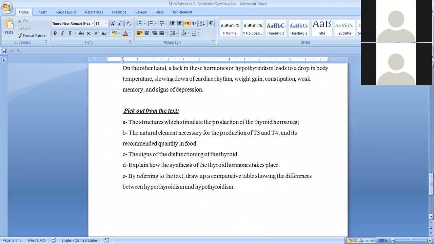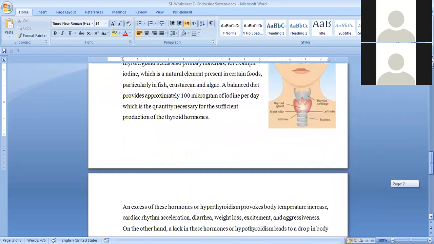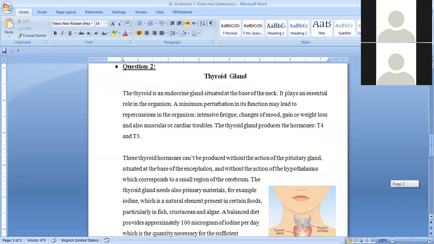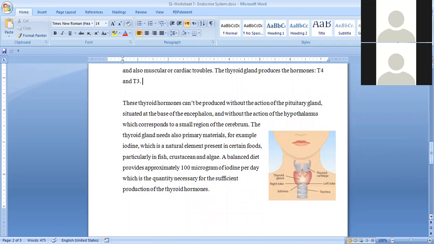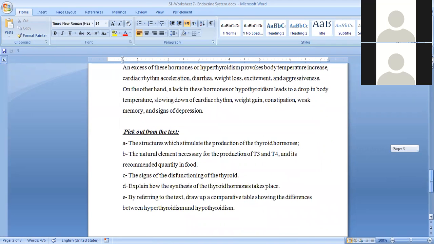Explain how the synthesis of the thyroid hormones takes place. How does the synthesis of the thyroid hormones take place? It takes place with the help of the action of the pituitary gland and the hypothalamus, which correspond to the small region and the cerebrum. Now I move to part D. Draw a comparative table showing the differences between hyperthyroidism and hypothyroidism.